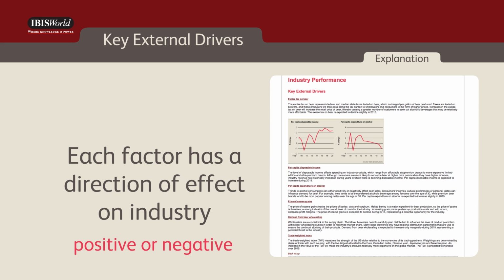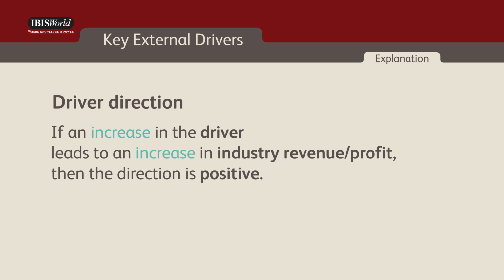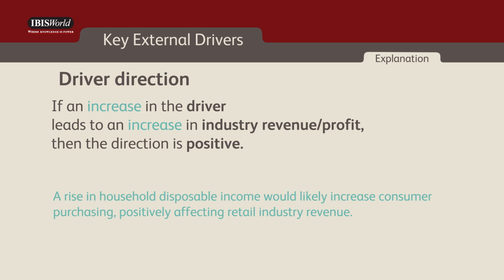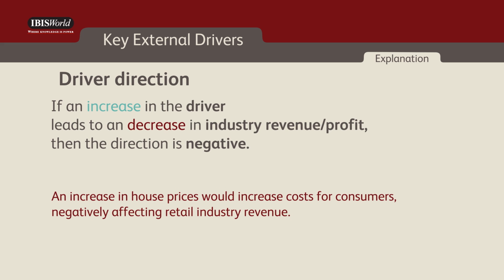There is also a direction of effect that indicates if a change in the driver will positively or negatively affect the industry. If an increase in the driver leads to an increase in industry revenue or profit, then the direction is positive. For example, a rise in household disposable income would likely increase consumer purchasing, positively affecting retail industry revenue. If an increase in the driver leads to a decrease in industry revenue or profit, then the direction is negative. For example, an increase in house prices would increase costs for consumers, negatively affecting retail industry revenue.